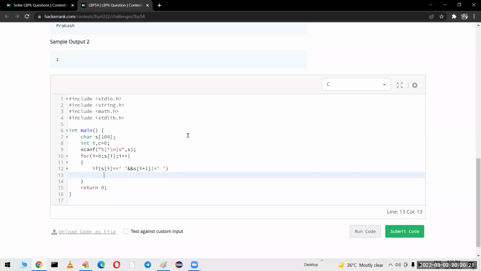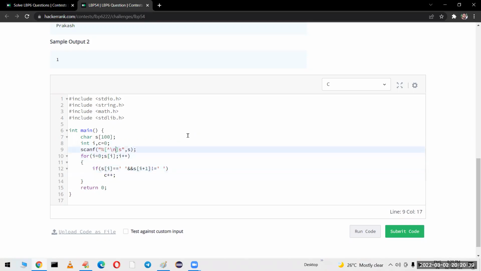In a sentence, whenever a space is there, the next character should be there. If the next character is not there after the space, that is the last word. Then we have to increment count plus plus.